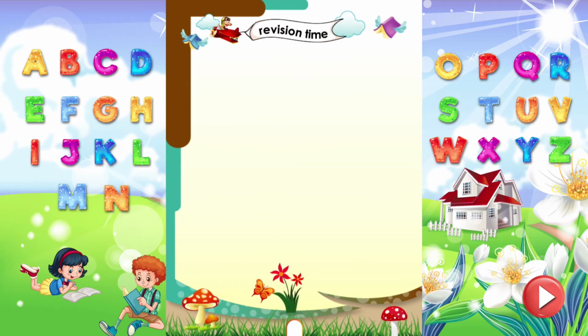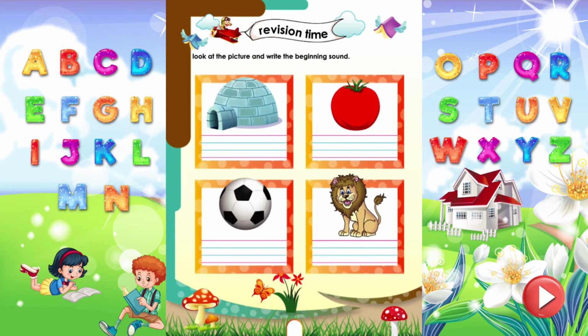Revision time! Look at the picture and write the beginning sound. Igloo starts with the sound E. Tomato starts with the sound T. Ball starts with the sound B. Lion starts with the sound L.